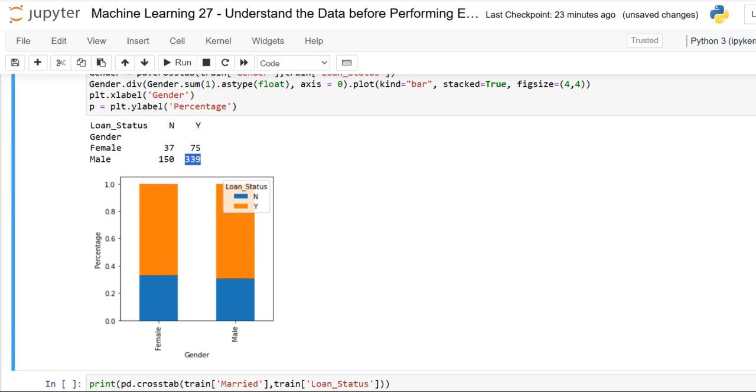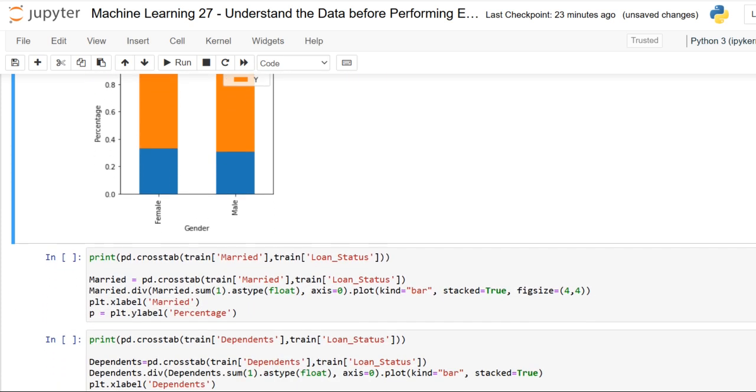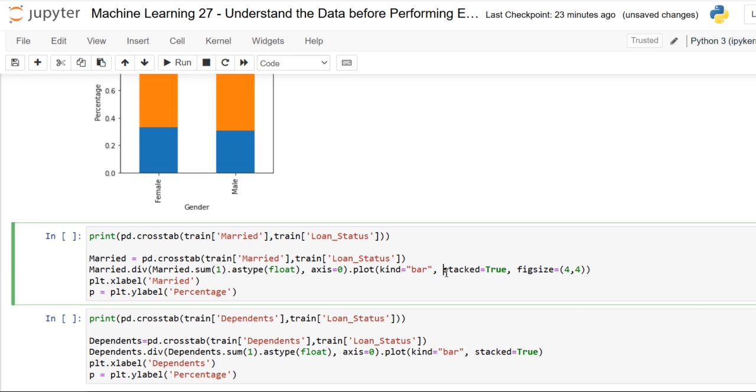Okay, now let me just move on towards married, with the same stacked bar. So kindly just see here, crosstab I have used for married and the target loan status. Okay, and with the functionality, we are using bar with the stacked functionality.